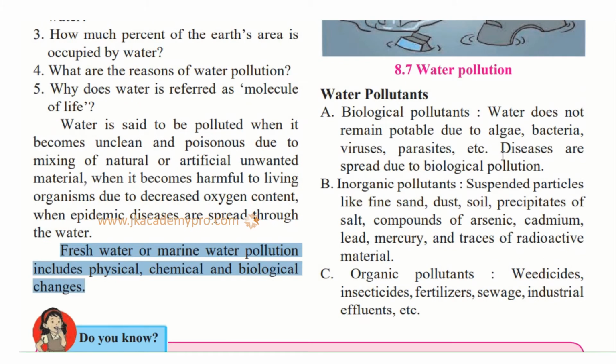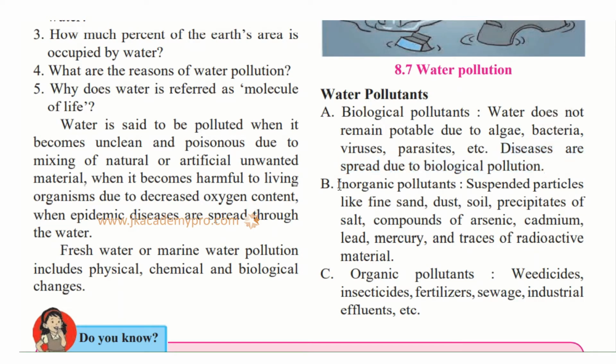Now, water pollutants. One is the biological pollutants. Water does not remain potable due to algae, bacteria, viruses, parasites, etc. Potable means able to consume or drink. These are called the biological pollutants. They are the algae that grow, the bacteria, viruses, parasites, etc., and they cause diseases. So diseases are spread due to biological pollution.